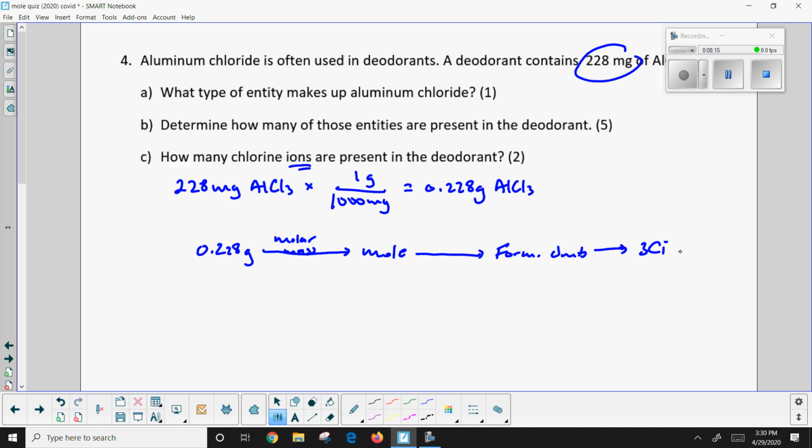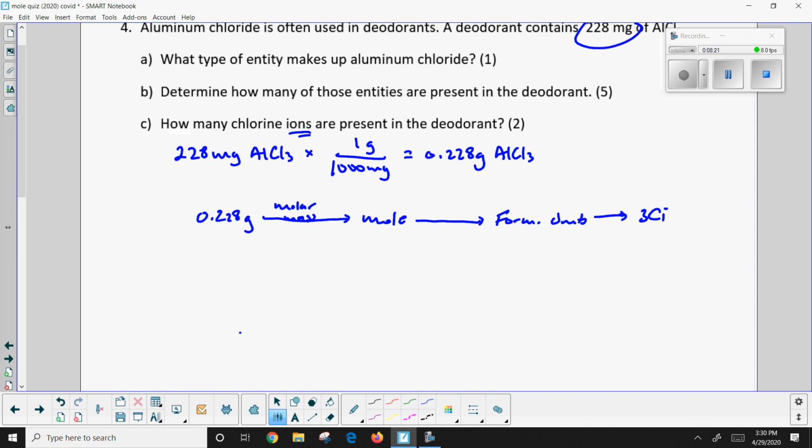So first thing we have to do is determine the molar mass. So how much does 1 mole weigh? At the side here, I'll show the calculation. I've got 1 aluminum. Aluminum has a mass of 26.98 grams. 3 chlorines, 35.45 times 3 is 106.35 grams, giving me a grand total of 133.33 grams in a mole.